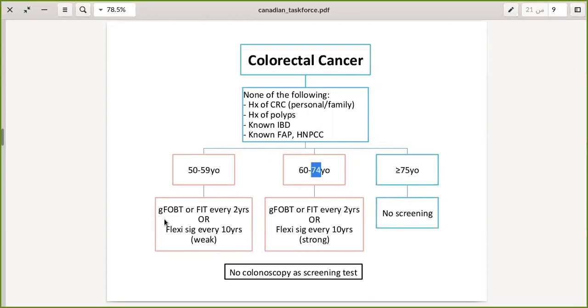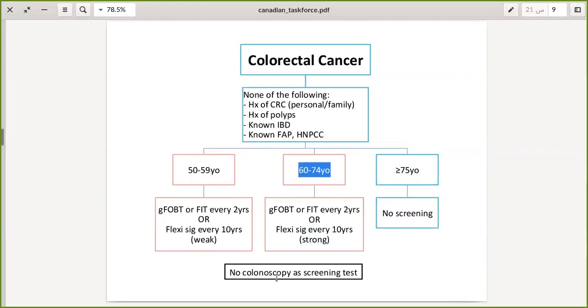We will screen him with fecal occult blood test every 2 years, FOBT or FIT, or flexible sigmoidoscopy every 10 years. So we'll do it once every 10 years. Both of these tests apply to any patient who turned 50 years up to 74. And the recommendation is much stronger for patients above 60 years.